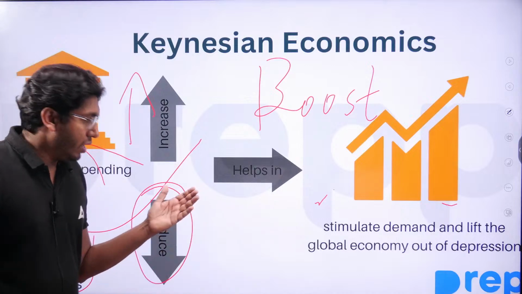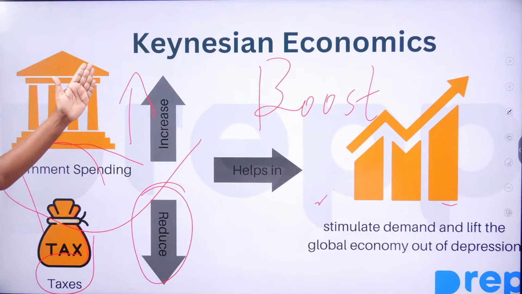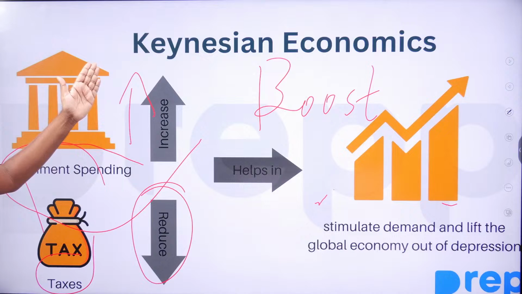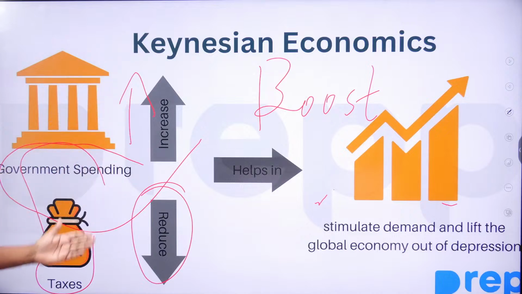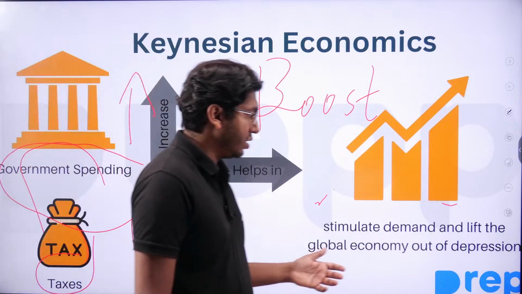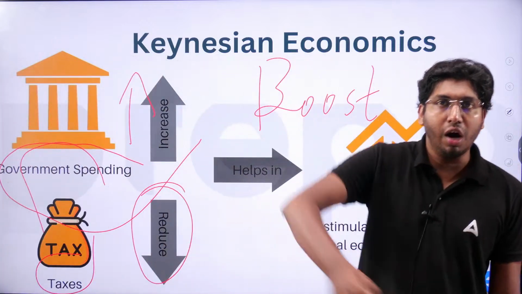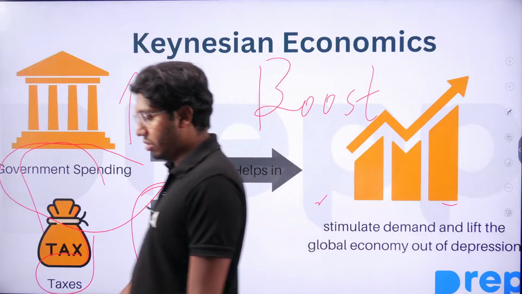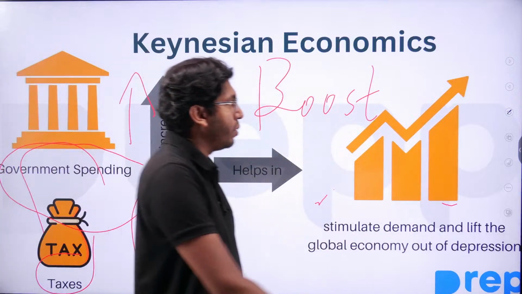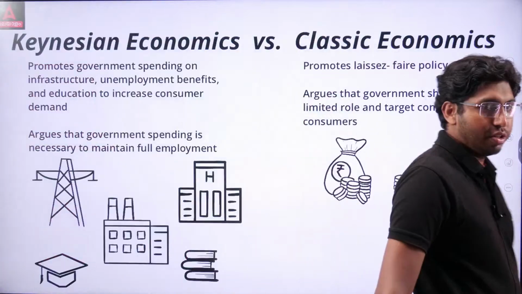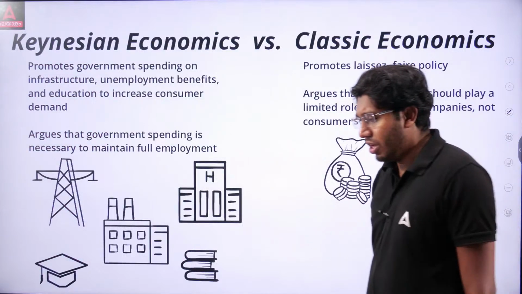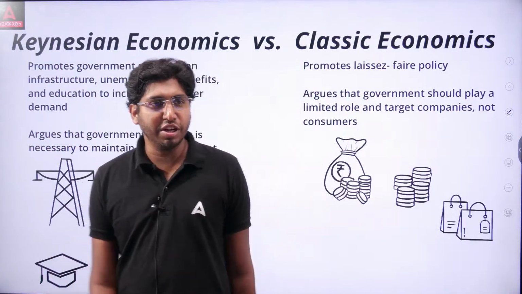So, if government spending increases or taxes reduce, then it helps in stimulating the global economy out of depression. So simple. This is the difference between Keynesian and classical, neoclassical.